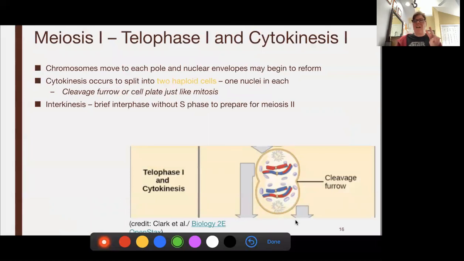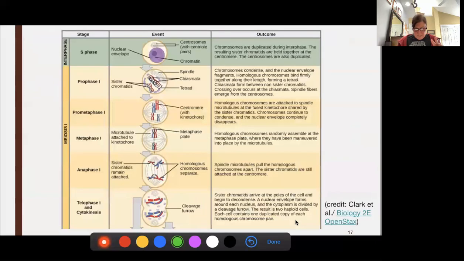But the problem is we still have our sisters. And so with our sisters, we've got to get rid of those. So here was our meiosis one. So we had our S phase, we made our sisters.